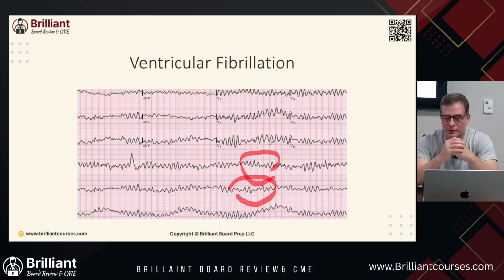Here it is, the heart's talking a lot, but it's not squeezing and getting blood out. So this is a chaotic rhythm, with irregular timing and morphology leading to hemodynamic collapse and cardiac arrest. Prompt defibrillation is the only effective treatment. And we'll talk about why prompt is so important. It is the only effective therapy in terminating ventricular